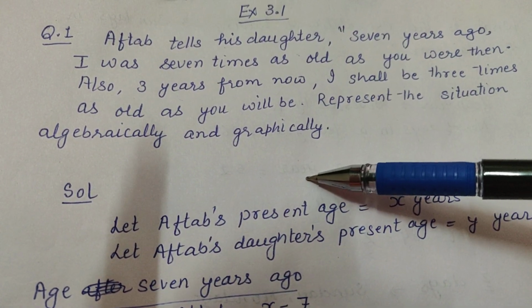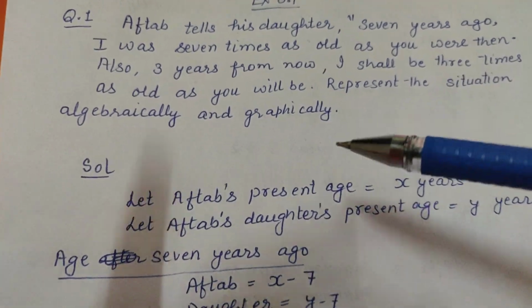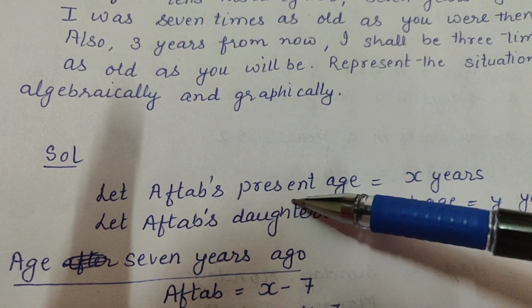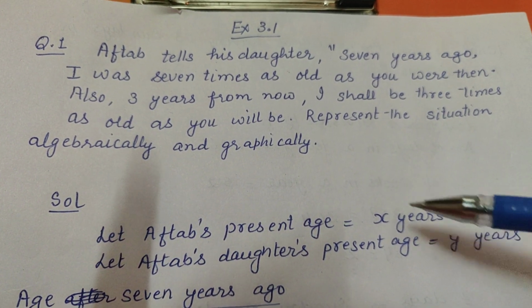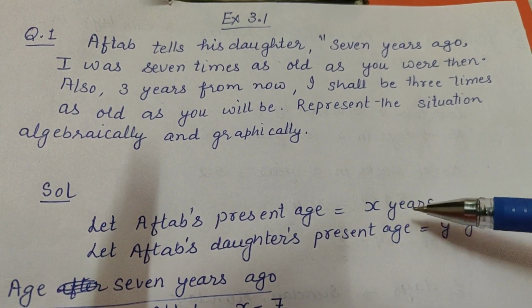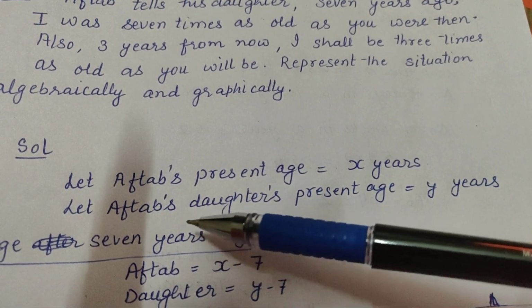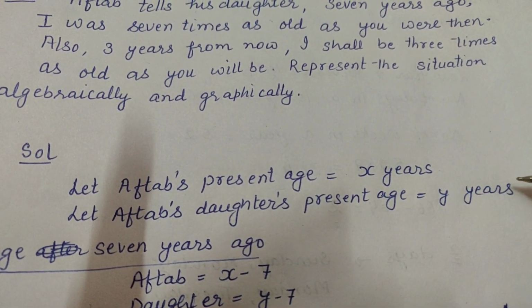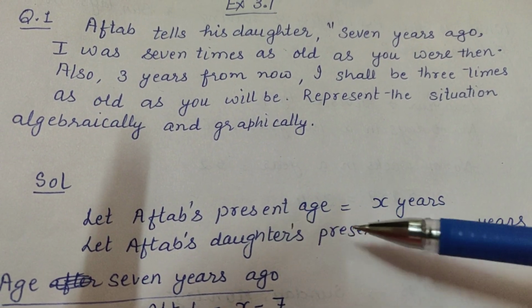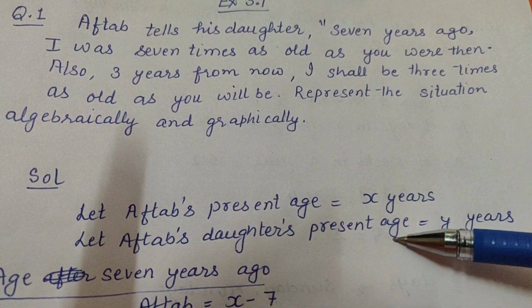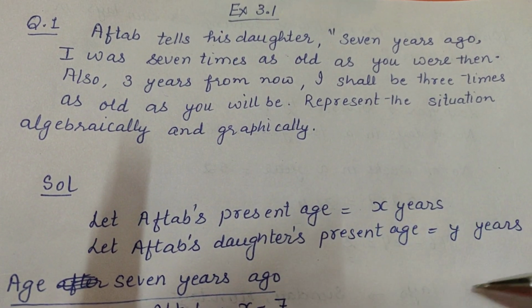Okay. Now, when you start this question, we will start like this. Let Aftab's present age be X years. Present age of Aftab, X years, and Aftab's daughter's present age, Y years. Here the word present is very important. First of all, we are talking about their present ages. So some students do not write this.